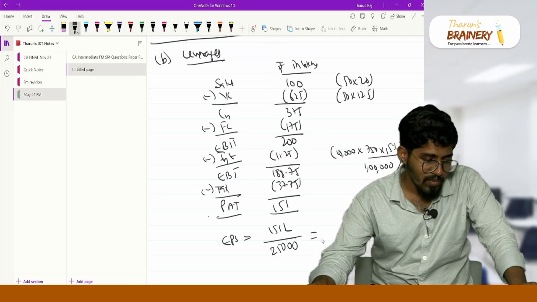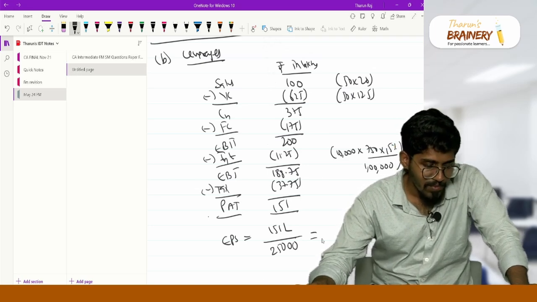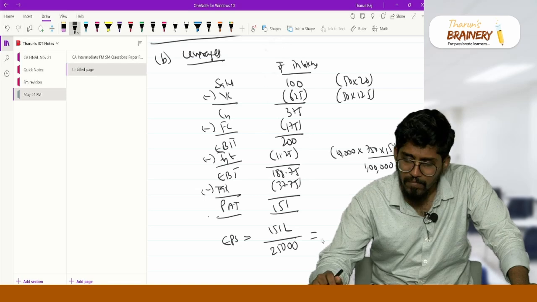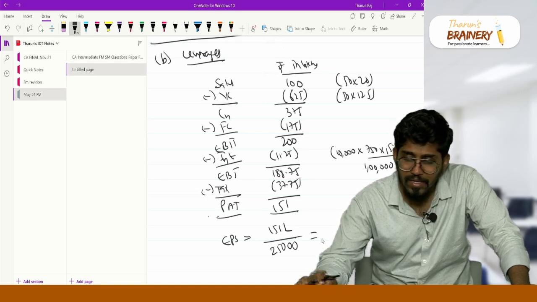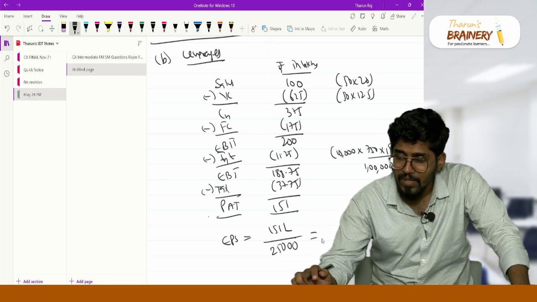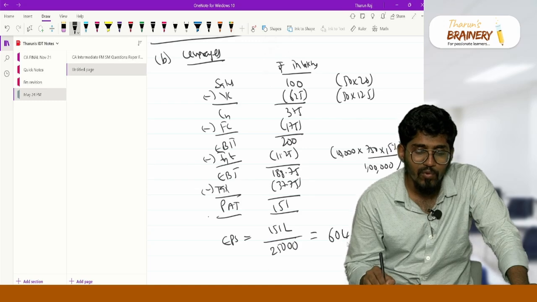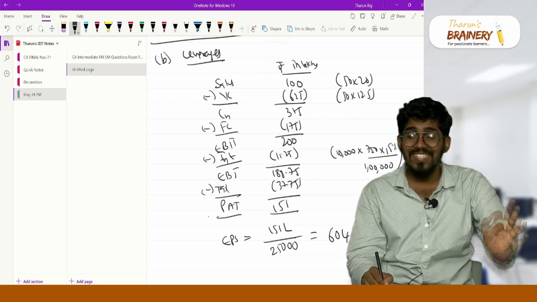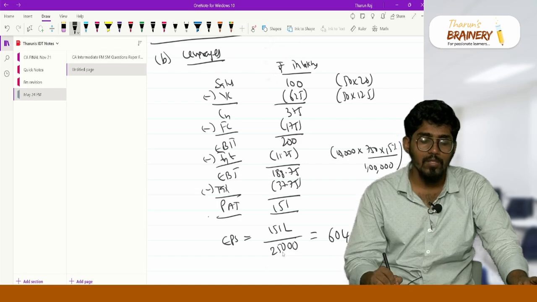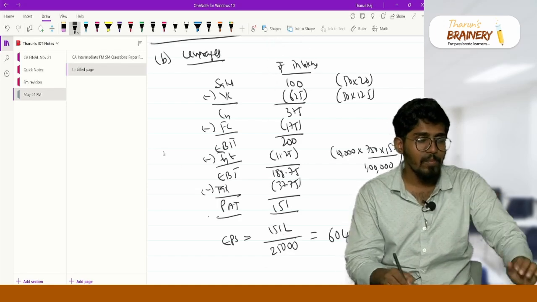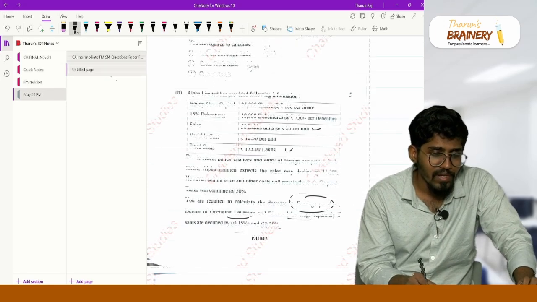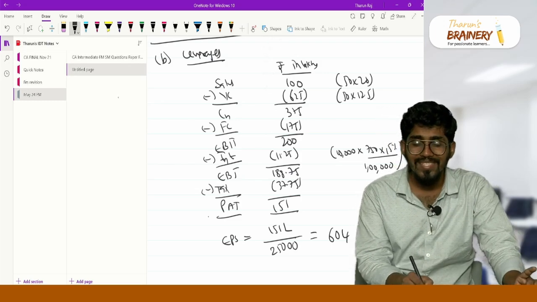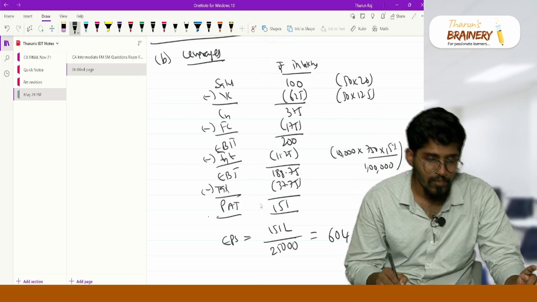A lot of people would have multiplied 25,000 into 100 and divided by 1 lakh, but that is one mistake. 151 lakhs divided by 25,000, I am getting my EPS as 604. So my EPS is actually 604 rupees. Because 151 lakhs is my profit, and on that profit there are 25,000 shares, so per share my EPS is 604.